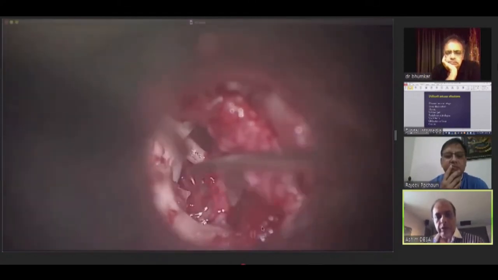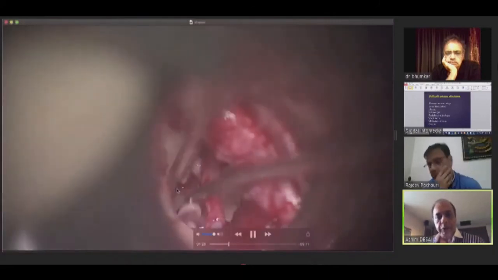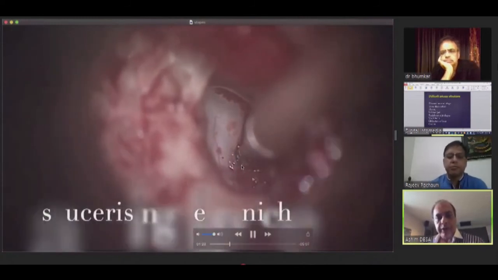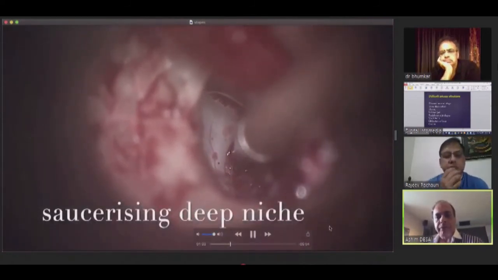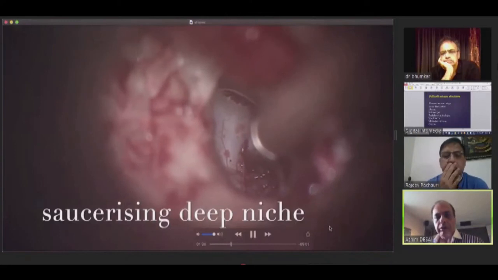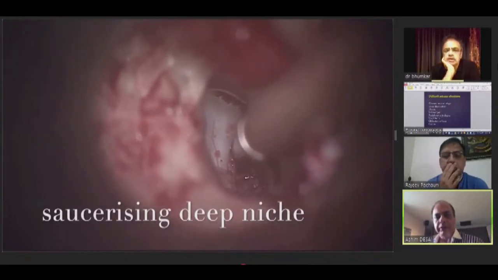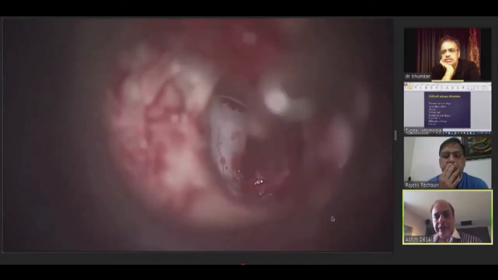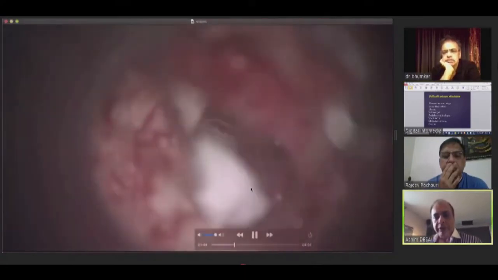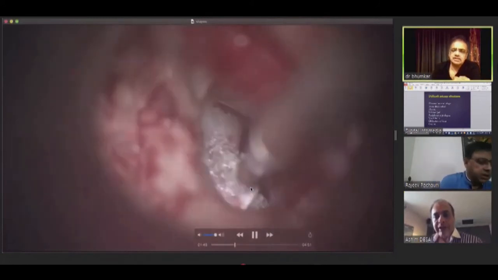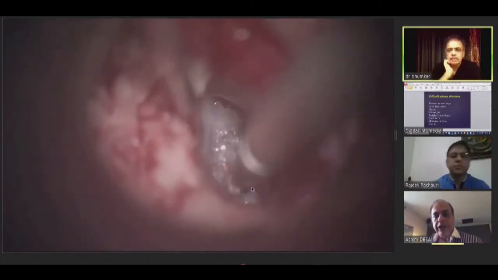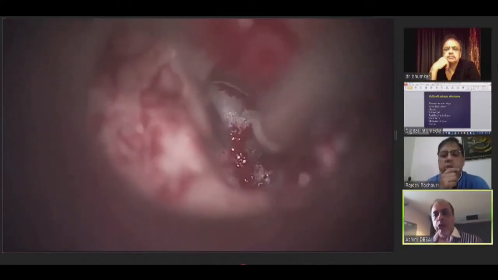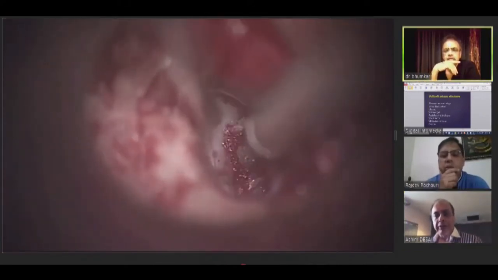So the superstructure is now extracted. You see, the footplate is here. This is all promontory. It's a little bit of a niche, so a little bit of saucerization is required, drilling the promontory at very, very slow RPM, just the edge. Now the shaft of the burr touched the sheath of the facial nerve, but no problem. Nothing happens. I've done it many, many times. You have to go very slowly. You cannot let heat generate, and not for too long.